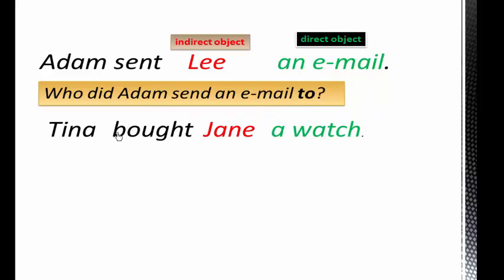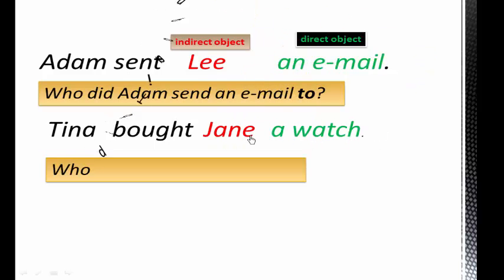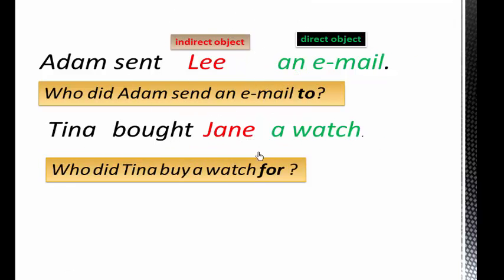Another sentence. Tina bought Jane a watch. So Jane here is the indirect object. A watch is the direct object. And we want to ask a question about Jane. Yes. Who did Tina buy a watch for? Yes. So buy here takes the preposition for.